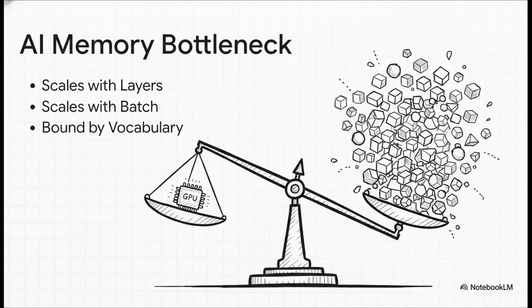It's exhausting. And this AI memory bottleneck isn't just some random hardware quirk. It's a harsh mathematical reality. Standard automatic differentiation actually forces your computer's memory to carry this massive, super heavy, monolithic computational graph all at once. The memory footprint scales linearly with the number of network layers, which we denote as L, the batch size B, and the sequence length T. And on top of all that, evaluating the final predictions against the entire vocabulary introduces this massive spatial lower bound. So the larger your model and your context, the heavier this graph gets, which completely restricts the batch size you're allowed to use on any given GPU.